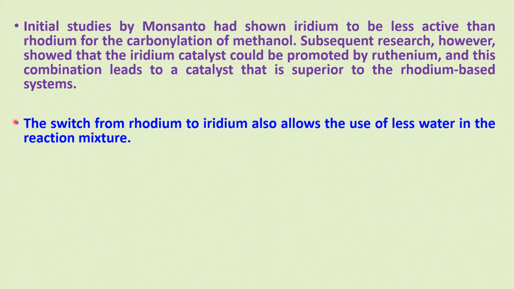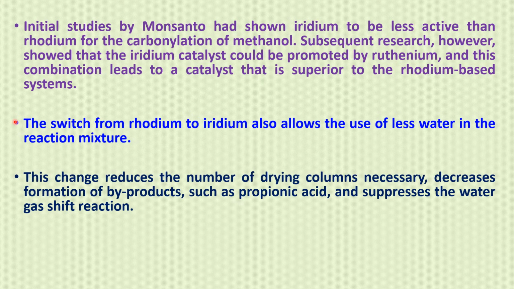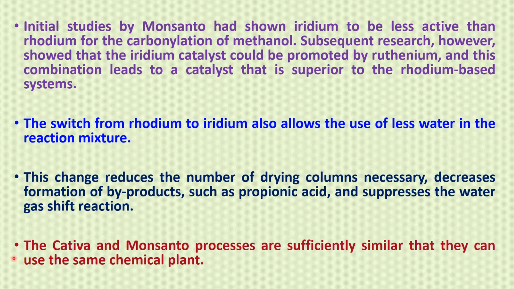The switch from rhodium to iridium also allows the use of less water in the reaction mixture. This change reduces the number of drying columns necessary, decreases the formation of byproducts such as propionic acid, and suppresses the water-gas shift reaction. The Cativa and Monsanto processes are sufficiently similar that they can use the same chemical plant.